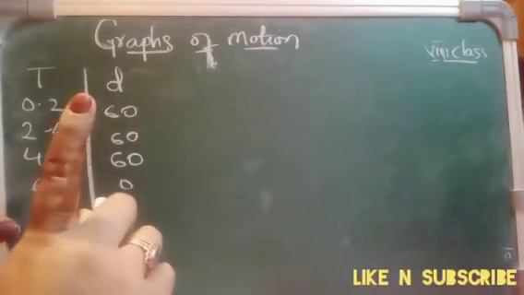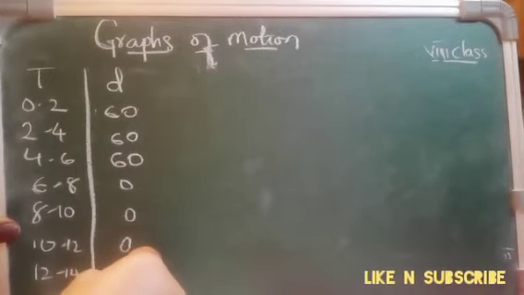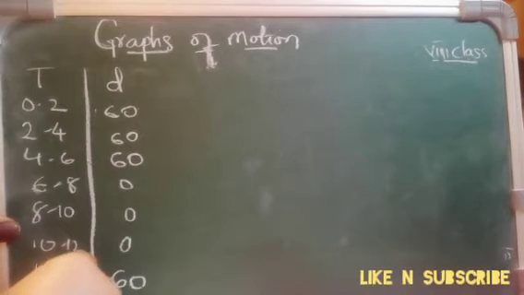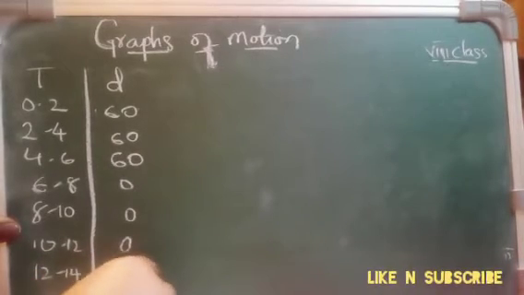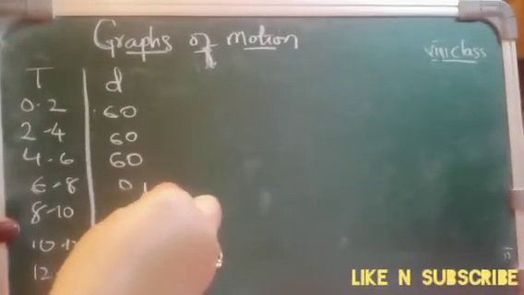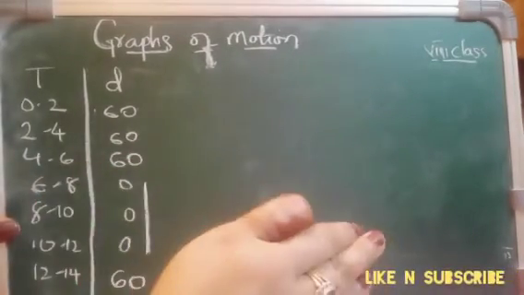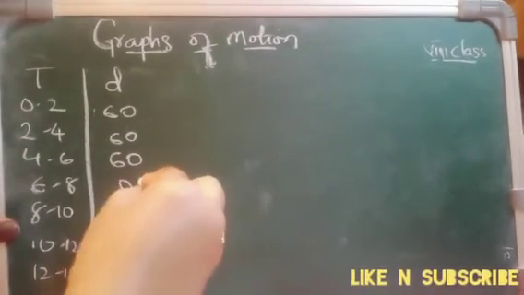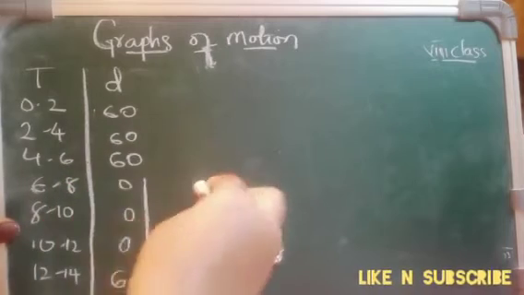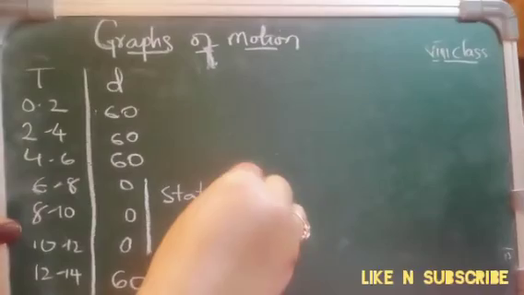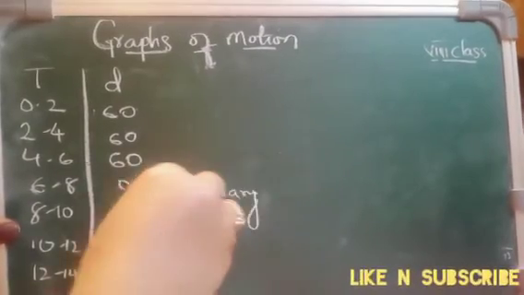Here you see, just keep a sharp mind and note down. She has traveled again for 60 meters. Again from 14 to 16, she has traveled again for another 60 meters. So you see here she did not travel, she stood there itself for another 2, 4, 6 minutes. Okay, so this is called stationary. Means it did not move. She did not move, she was standing there only.